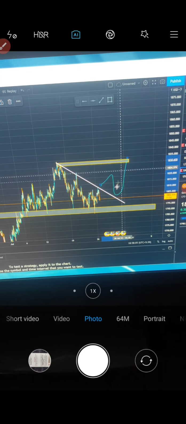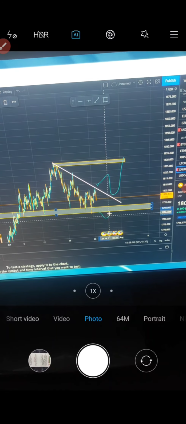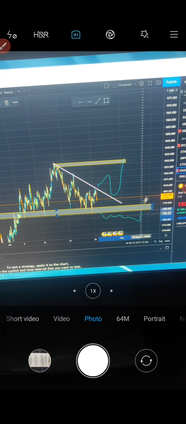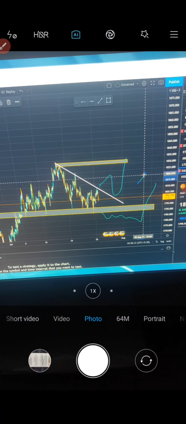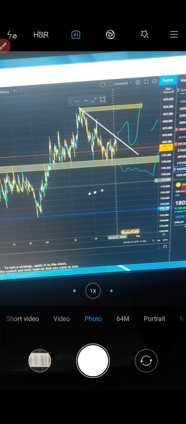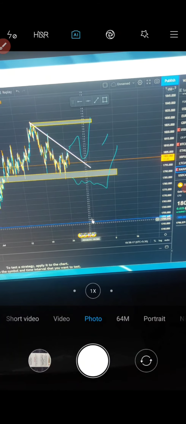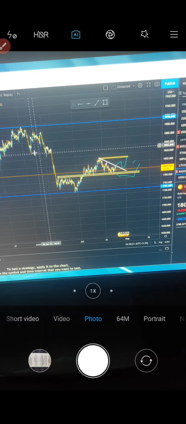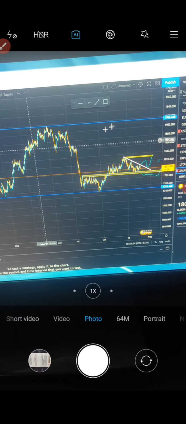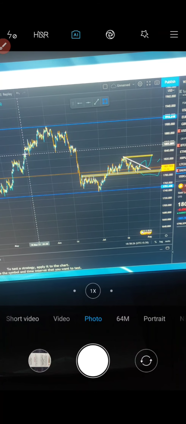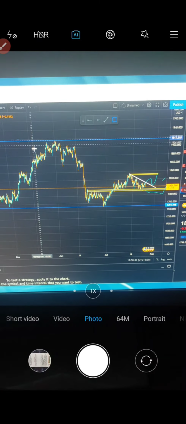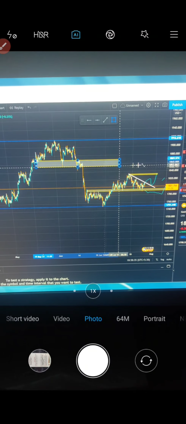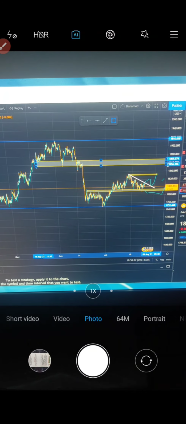It takes some retracement, then goes to this level. Otherwise it will consolidate on the downside, but ultimately it's a break upside only. We can wait and watch gold. This is the lower point and that is a higher point, that's why I'm saying gold is a buy trend. It will go upside only, and the second target is this area.